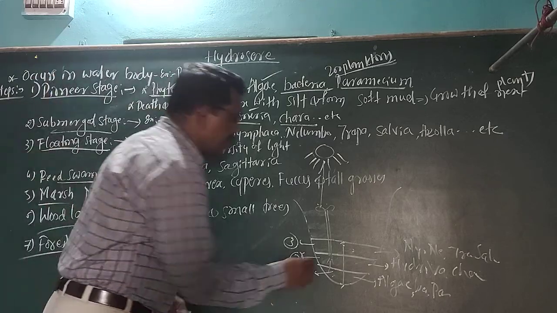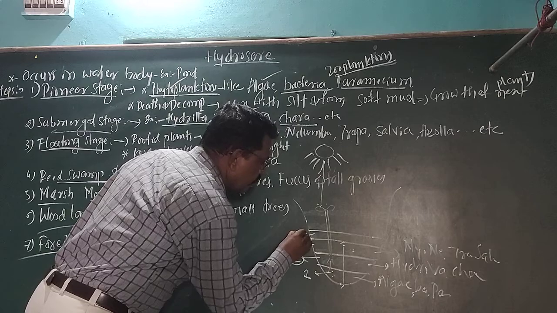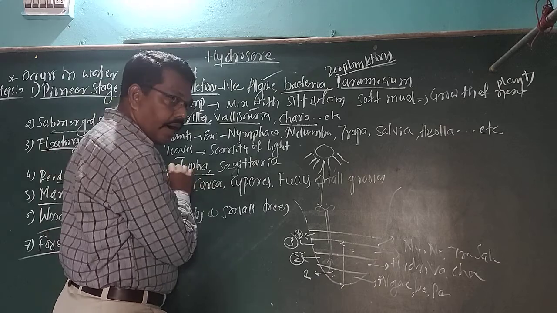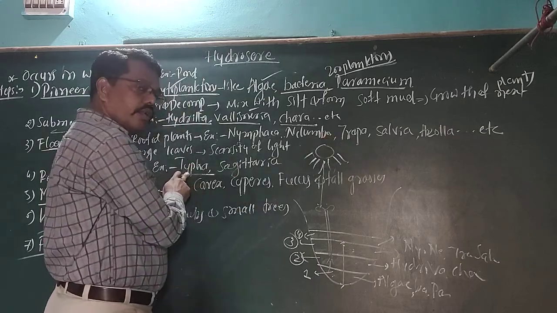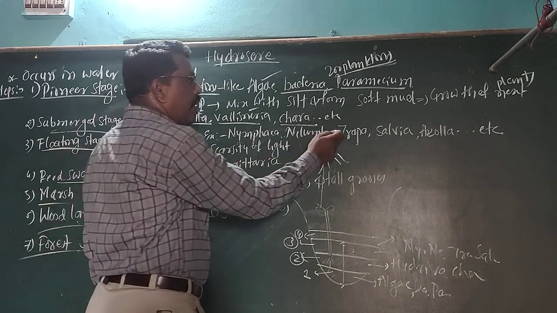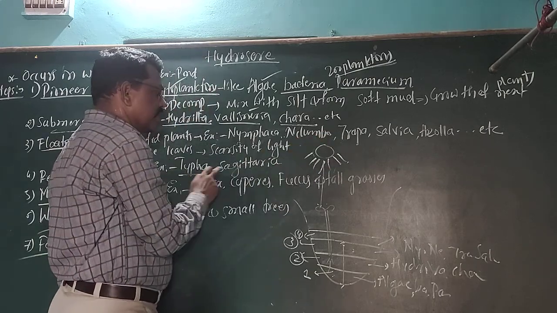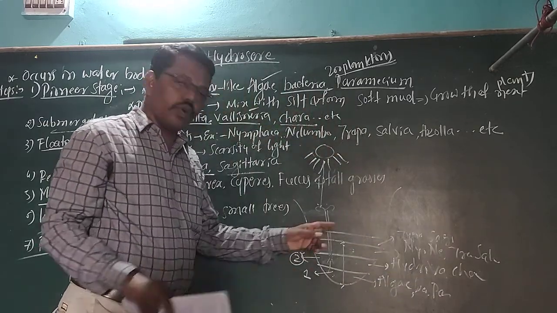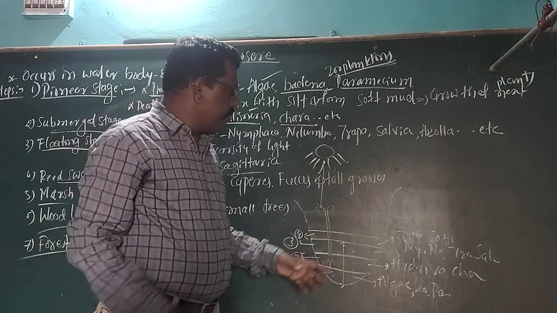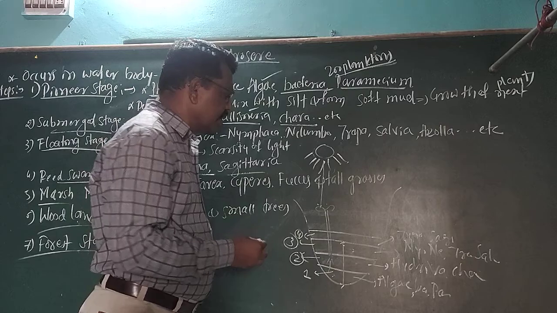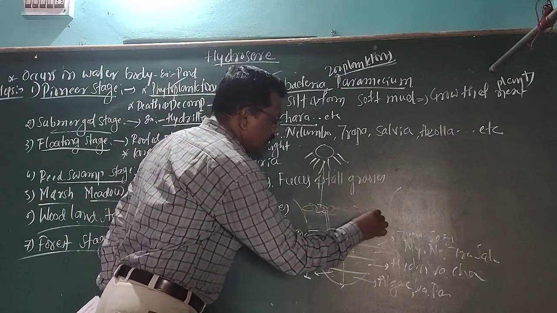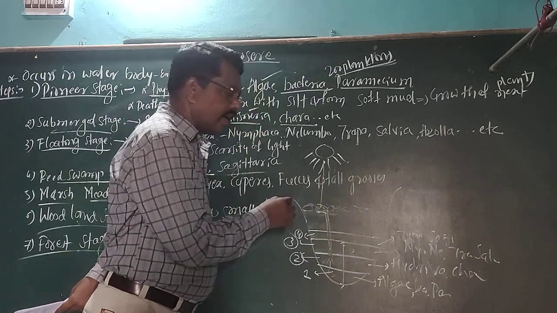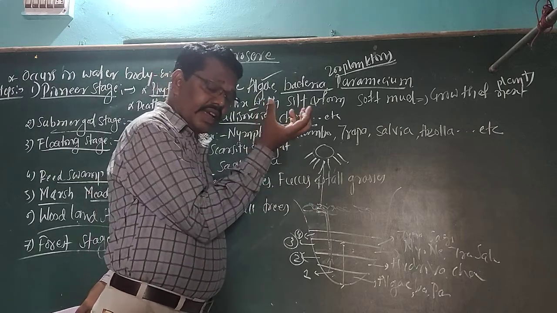Here we can take an example: Typha is there, Sagittaria. Once again, this is the fourth stage. Here we want to see Typha. Here you can see Trapa. Here we want to get which type of plants? More higher than Trapa. That is called Typha, as well as Sagittaria. They will be grown. Once again, they will be rooted within the water body, but their large leaves will get the sunlight.